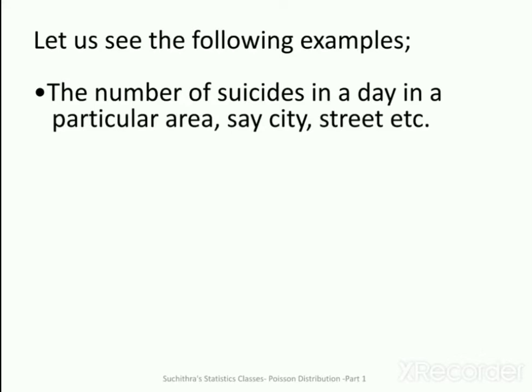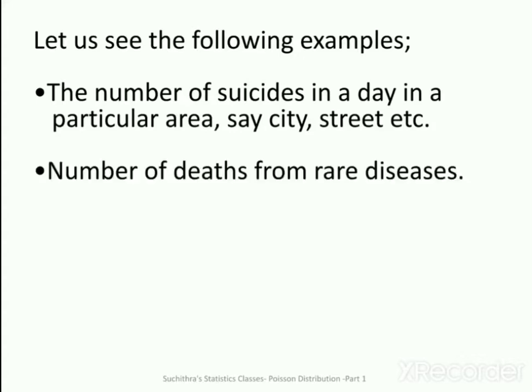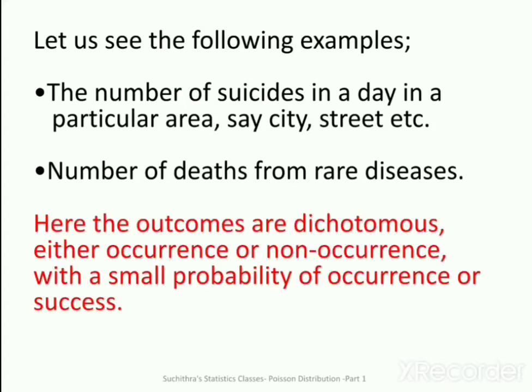The number of suicides in a day in a particular area, say city, street, etc. The number of deaths from rare diseases. Using these two examples, we are going to identify the situation of Poisson distribution.